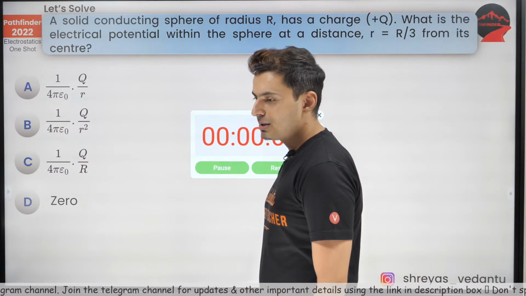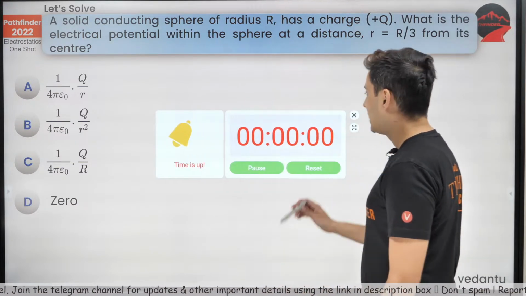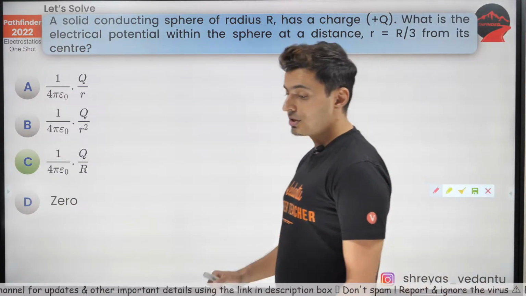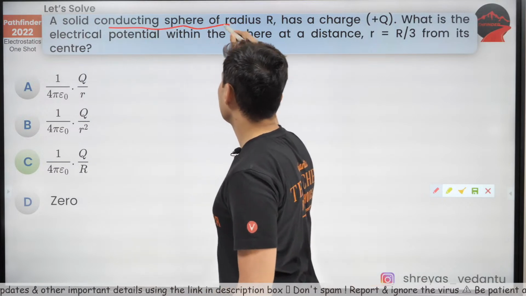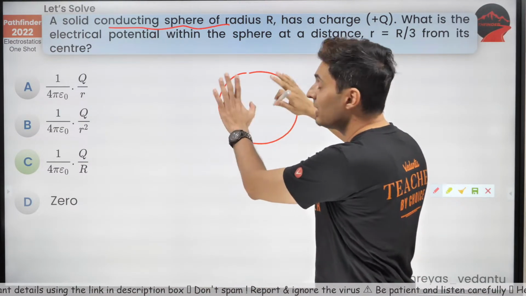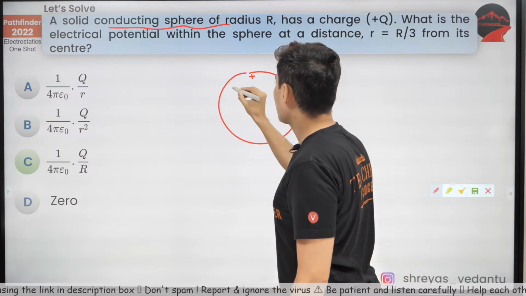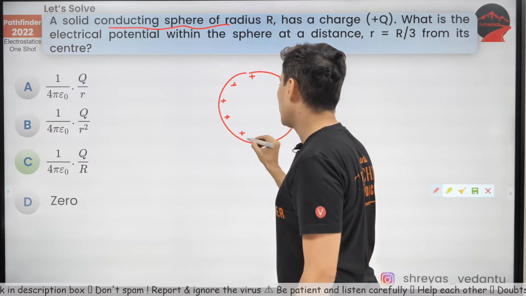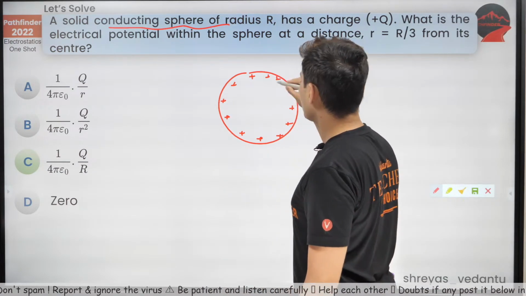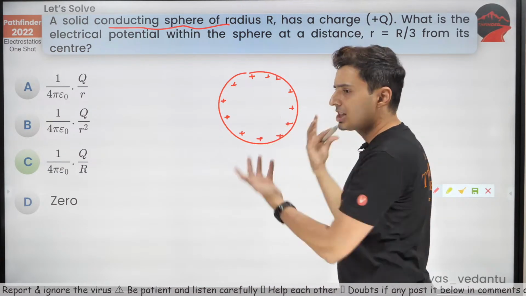Manoj saying D, GGFF saying A. Well, the time is up and the correct answer is option C. Read the question carefully. It's a conducting sphere. So the moment it is a conducting sphere, what will happen? Even if it is a solid sphere, the charges will only be there on the outer periphery. So this solid sphere will almost behave like a shell.